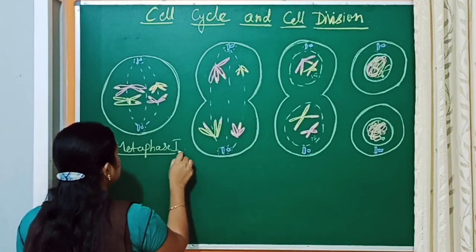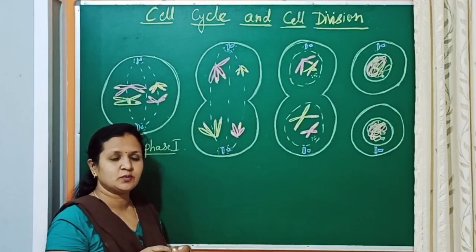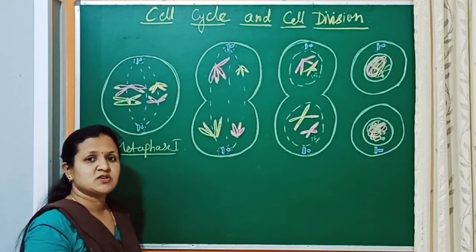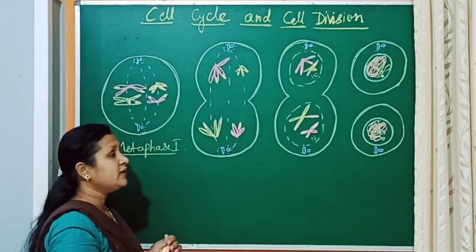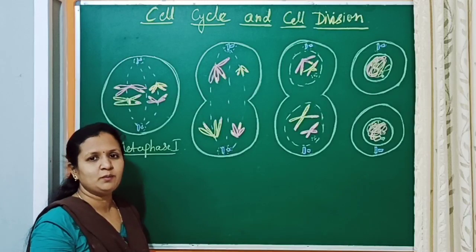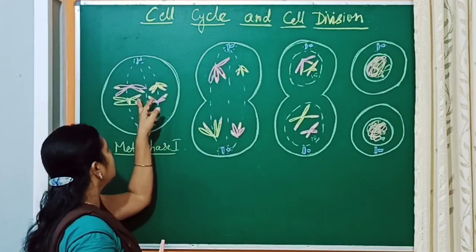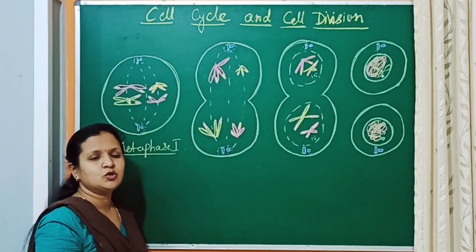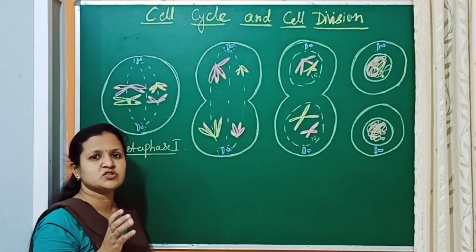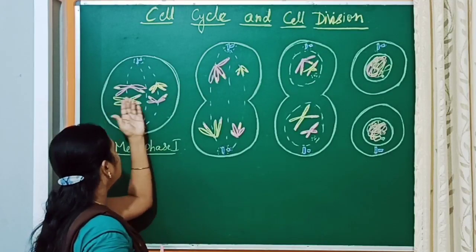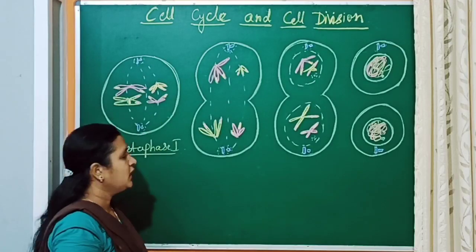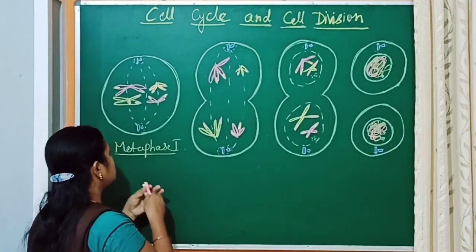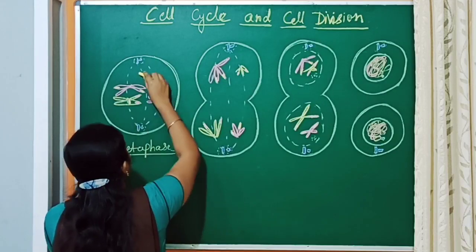In metaphase 1, the paired homologous chromosomes lie in the equatorial plate. The recombination has taken place in prophase 1, and those paired chromosomes lie in the equatorial plate. And the spindle fibers formation